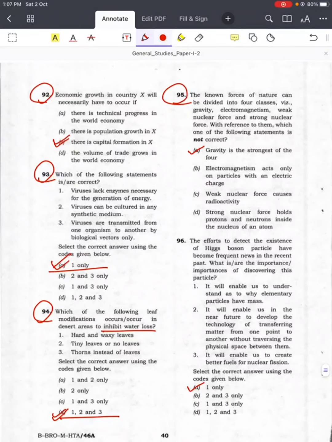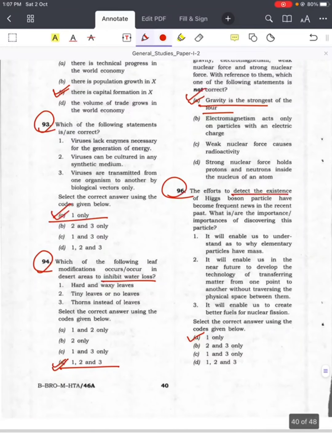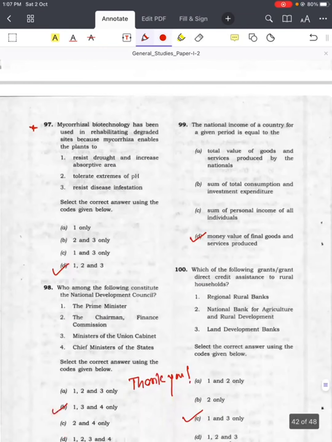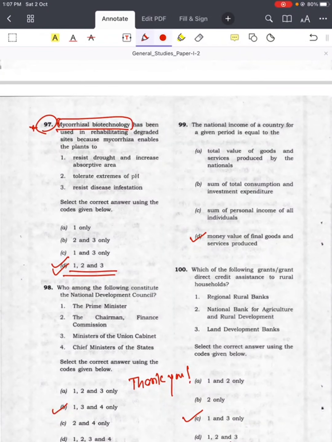Question number 95, the known forces of nature, answer is A, gravity is the strongest of the 4. Question number 96, detect the existence of Higgs boson, answer is A, 1 only. Question number 97, mycorrhizal biotechnology, answer is D, 1, 2 and 3. Somewhere you will see a different answer.